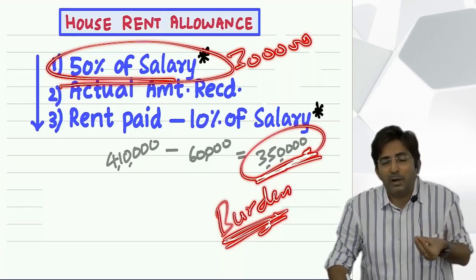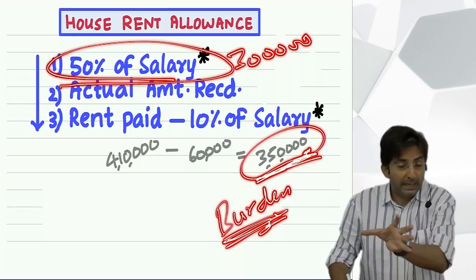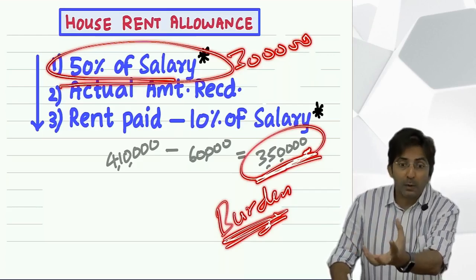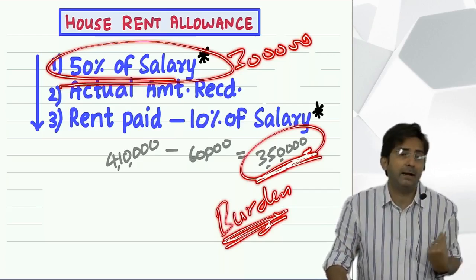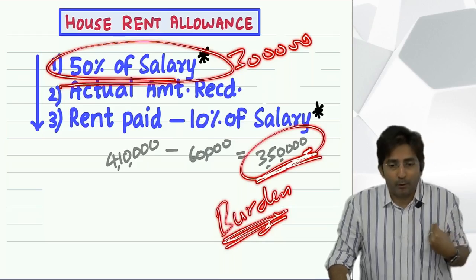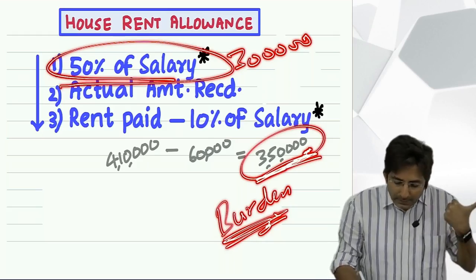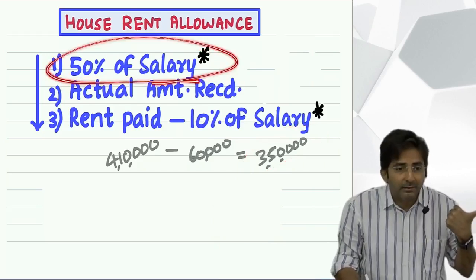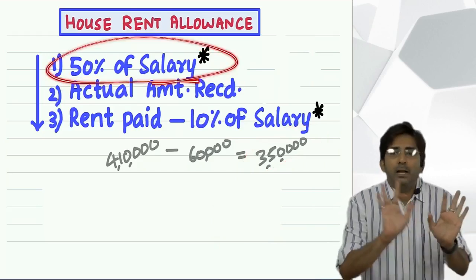So I will be able to help only 50. Although that poor child deserves 1 lakh, in my pocket I have only got this much. So I will help according to my budget. So this is kind of like the government's pocket. See, the government also has a budget to help people.